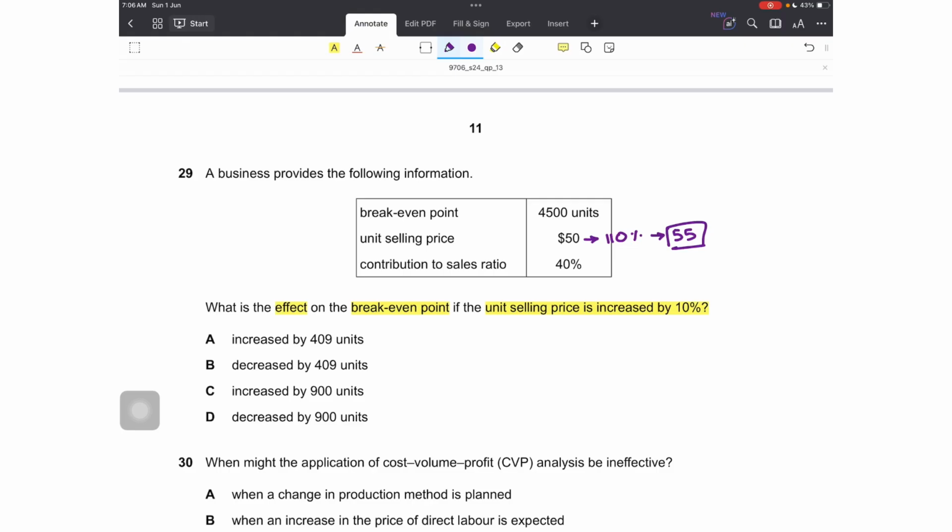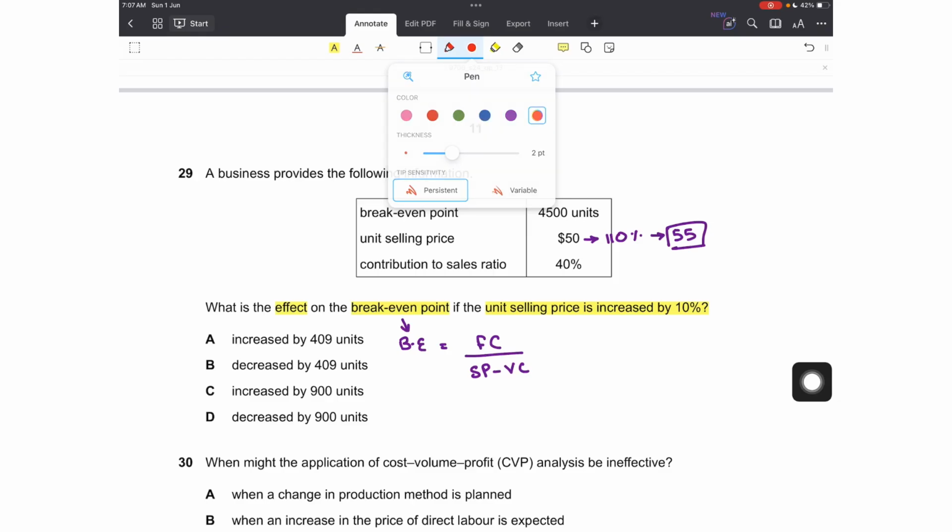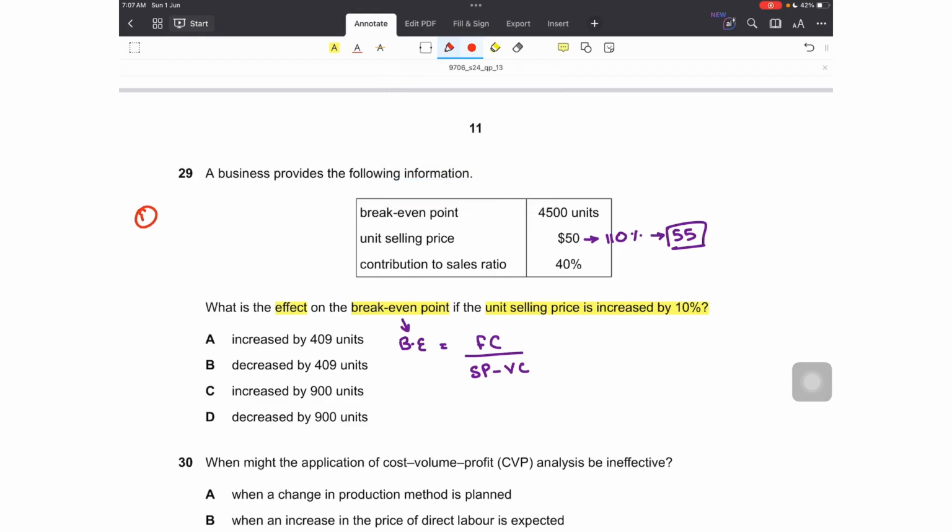So what is the impact on break even? Current break even is 4,500. We have to find out a new break even so that we can see whether there is an increase or decrease. For that we will need fixed cost upon contribution per unit, which is selling price minus variable cost. Do we have fixed cost? No. We know the selling price, which is 55. Do we know the variable cost? No. This means that these two need to be calculated. First one is 4,500 are the break even units. We are looking for fixed cost, and we know the contribution per unit, which is selling price 50 minus variable cost. We don't have variable cost.